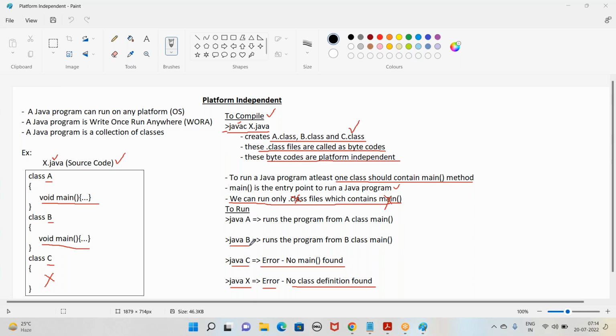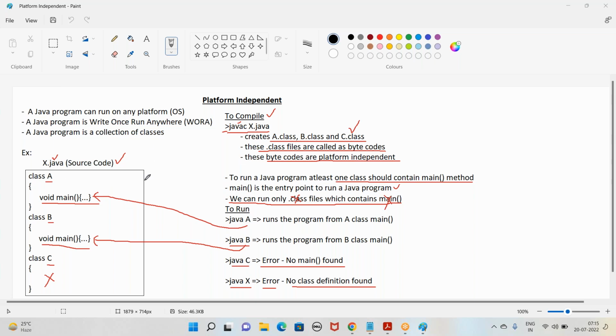When you say java B, the condition is satisfied. It has a .class file and a main method, so the program runs from the B class main method. When you say java A, the condition is satisfied, and the program runs from the A class main method. Whichever class name we give to the java command, it will go to the respective main method of that class. That point is important here.